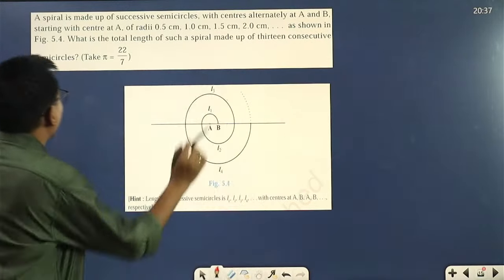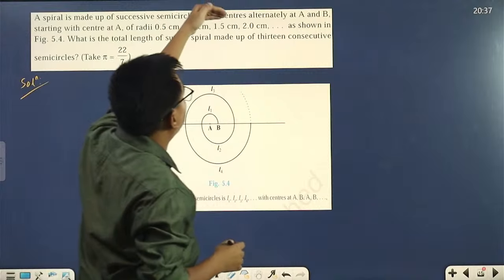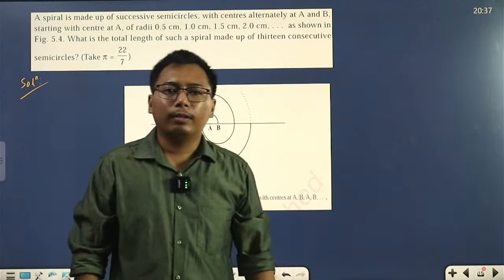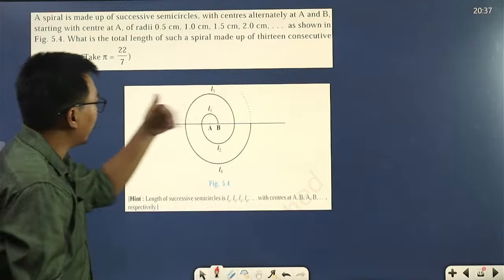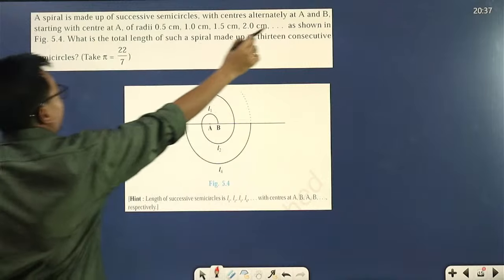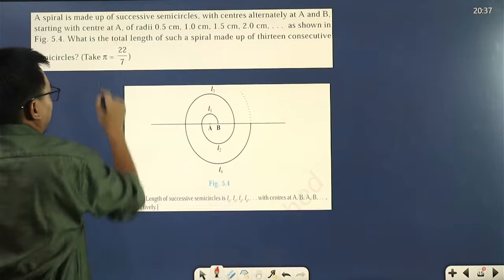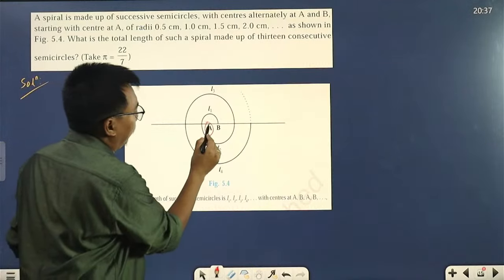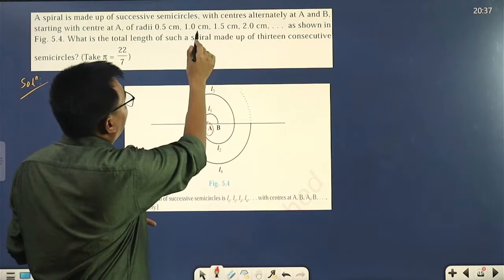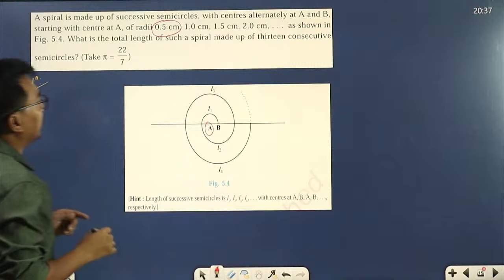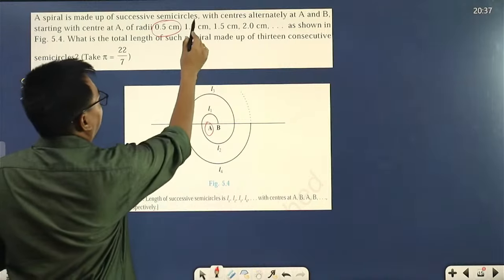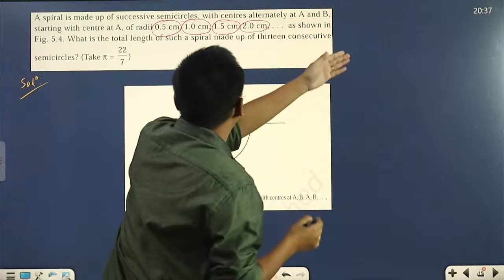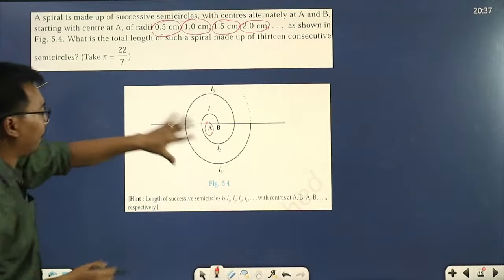Now, the spiral is made up of successive semicircles whose centers are alternately at A and B, which means these centers are changing. I'll tell you about this. Centers at A and B, starting with center at A, of radii 0.5 centimeter. The radius is 0.5 for the first semicircle, then this for the second, this for the third, this for the fourth, and so on, as shown in figure 5.4.